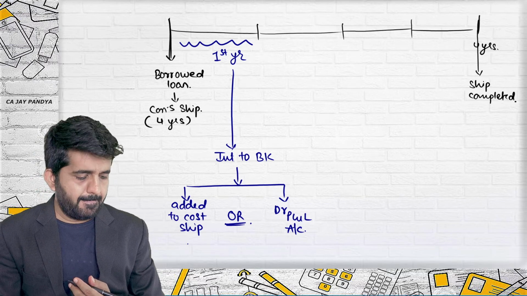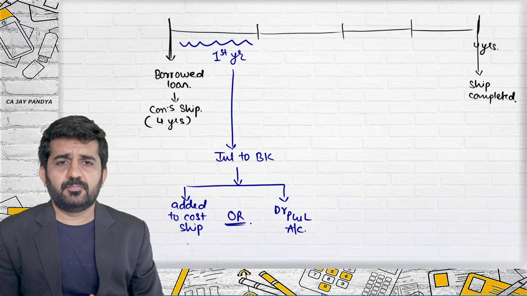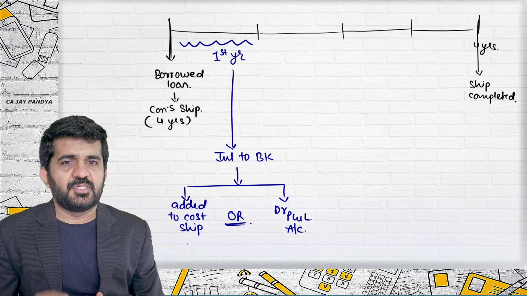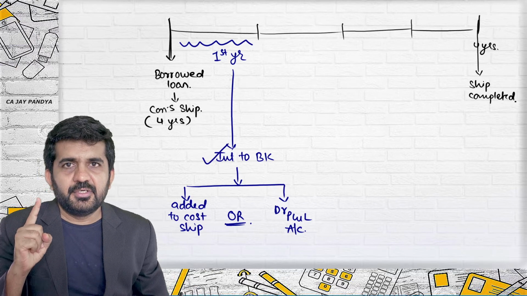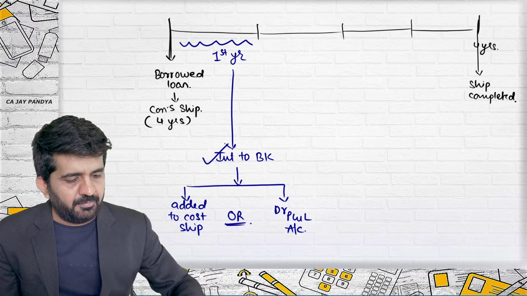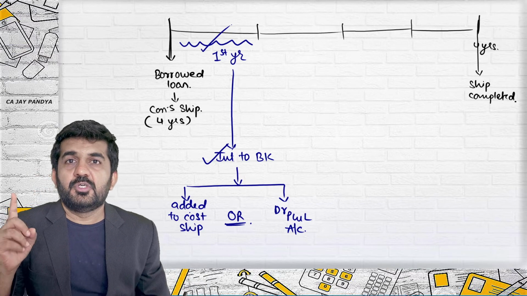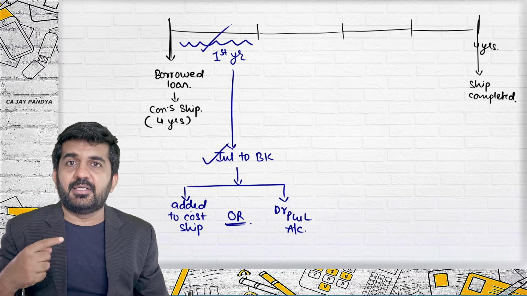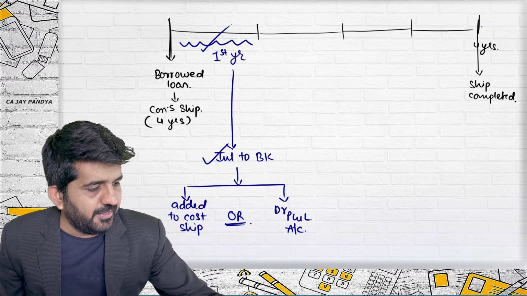Added to what? Why? The ship is not ready. All right, but you need to tell me this. Number one, interest is a borrowing cost. This borrowing cost was incurred directly attributable to manufacturing of the ship. The ship is taking a substantial period of time to get ready for use.